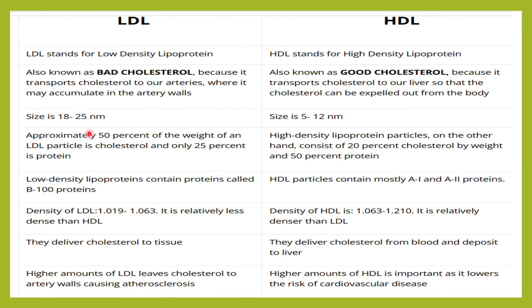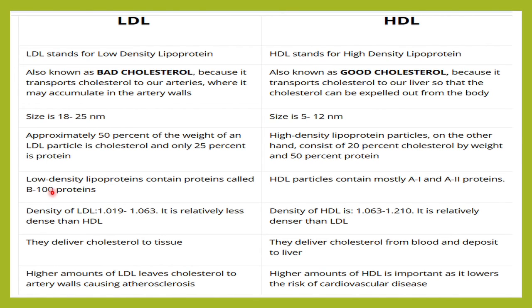The LDL, it is around 18 to 25 nanometer. It is slightly bigger compared to that of the HDL. HDL is smaller, it is compact, it is around 10 nanometer in diameter. So this LDL, 50% of the weight of LDL is cholesterol and 25% would be your protein. Whereas in HDL, 50% would be your protein and 20% would be your cholesterol.